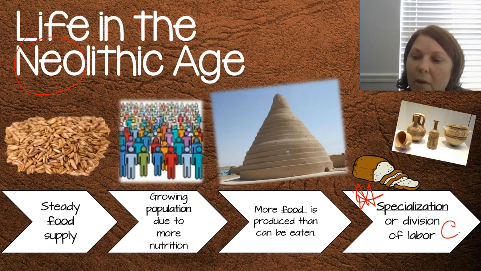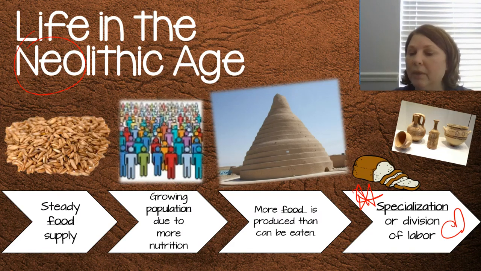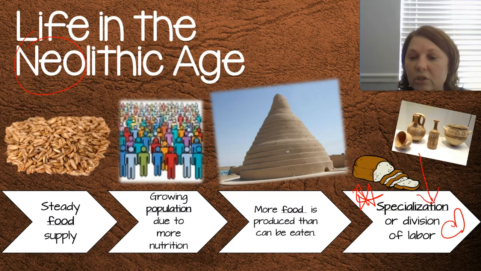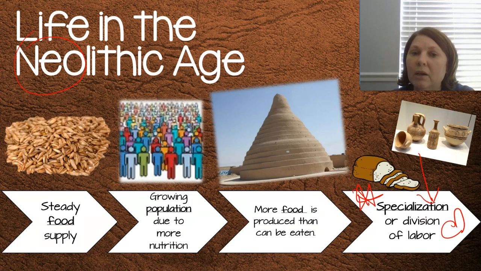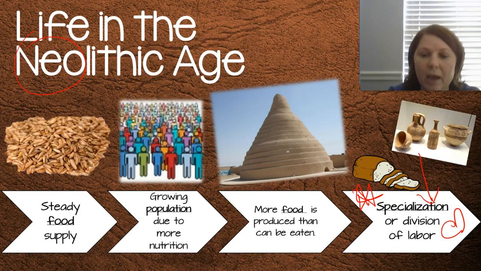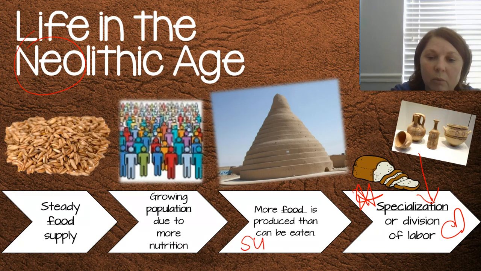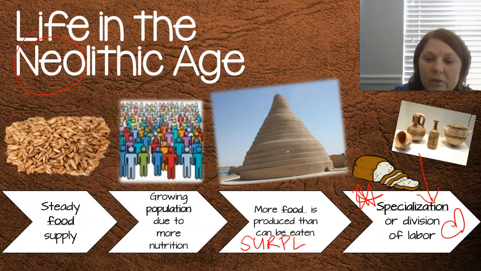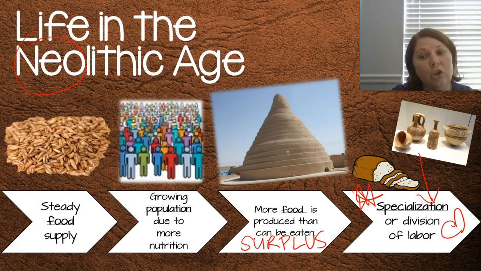Please put a star by that or a heart or something that draws your attention to that specialization, because specialization of labor is an amazing event that happens in human history. Because of the agricultural revolution, now we have this idea of specialization, and this means that we can divide up our labor. Not everybody needs to be a farmer anymore. We had that surplus. We had more than we could actually eat.